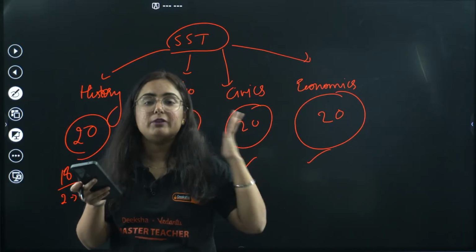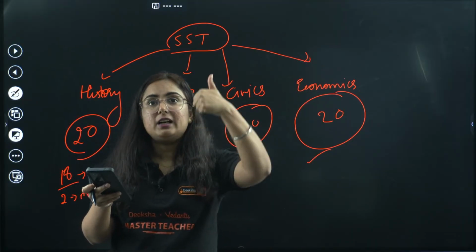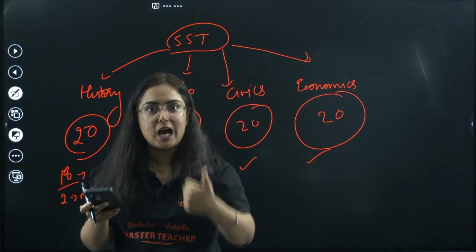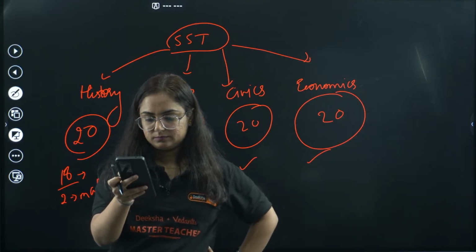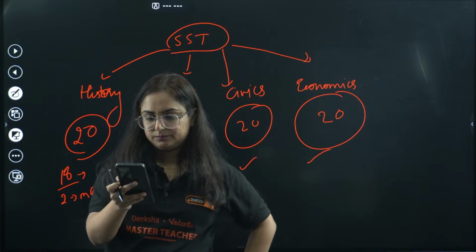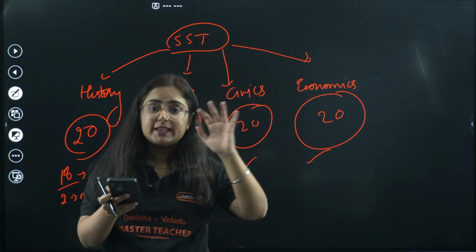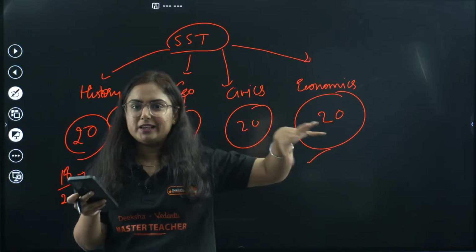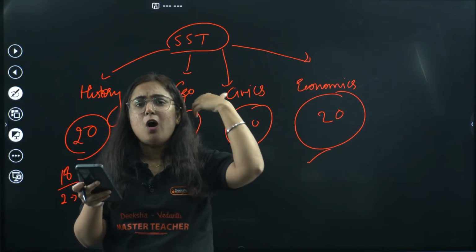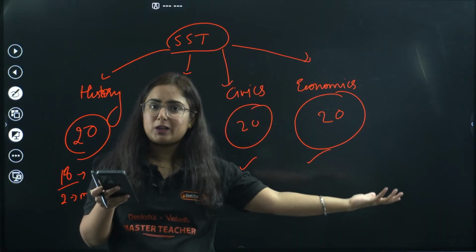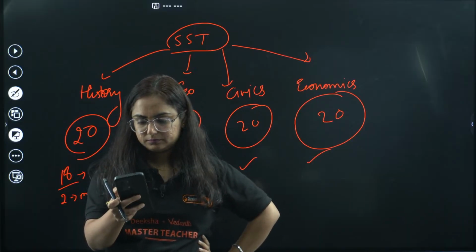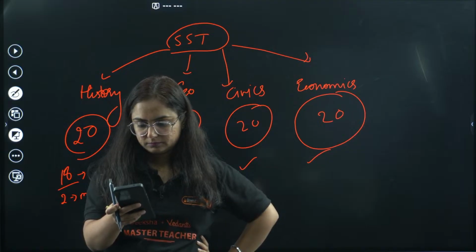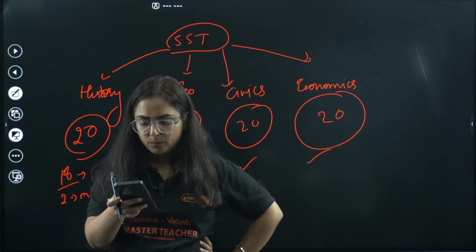Now is it clear to everyone? Give me a thumbs up that yes ma'am, we don't have any questions as of now, and we can end this live chat. And also do tell me, do you guys like this complete history, complete geography, complete economics approach, or shall we go back to chapter wise? Just give me feedback on this. Okay, fine. No more questions, right?